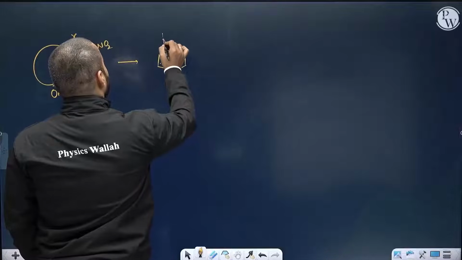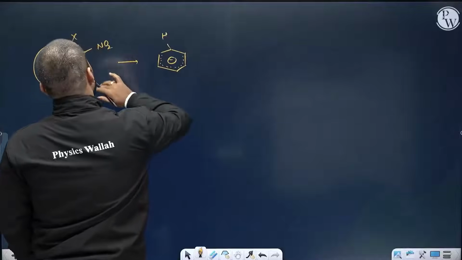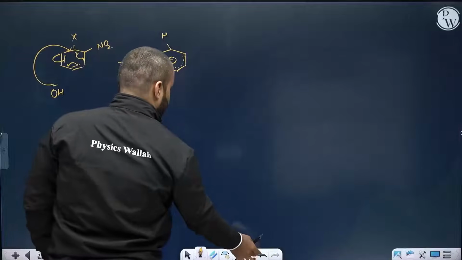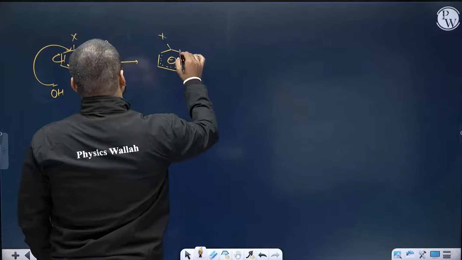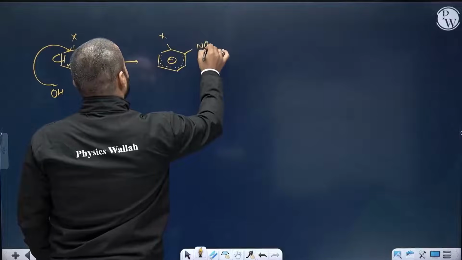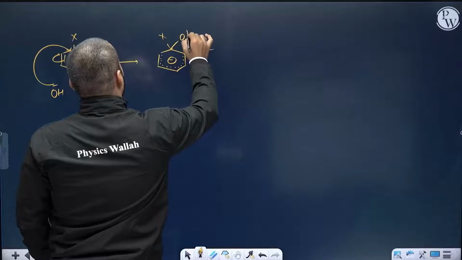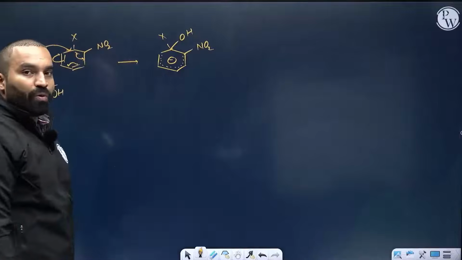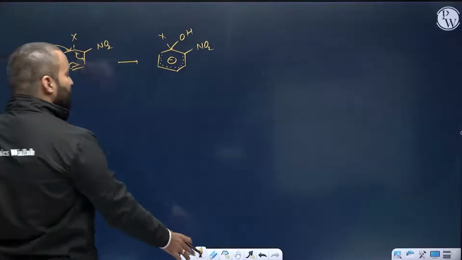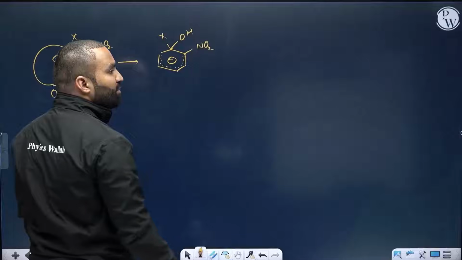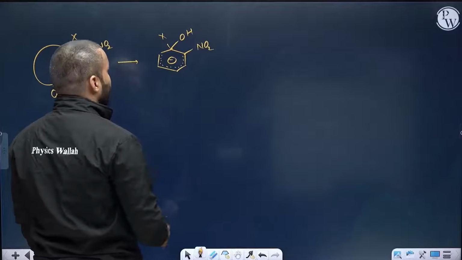There is a halogen present. Halogen is present here. NO2 is present here. And now you have brought in OH. This is known as Meisenheimer complex, Meisenheimer intermediate.